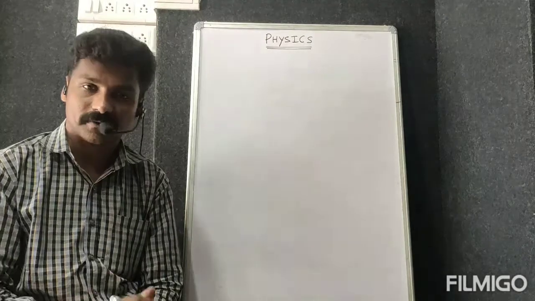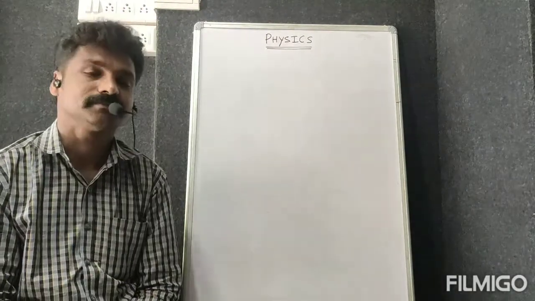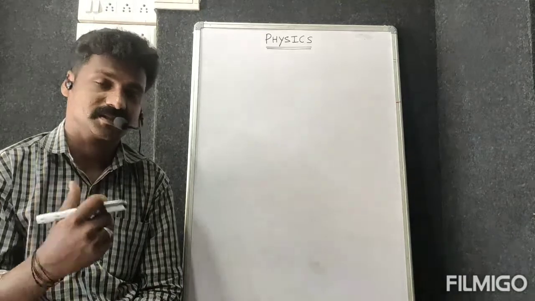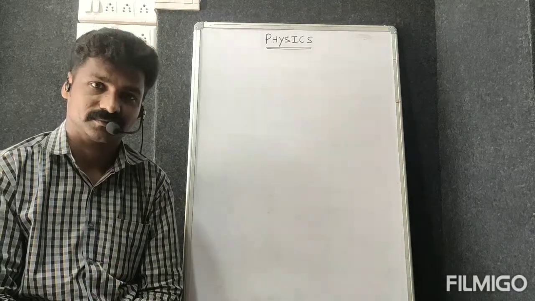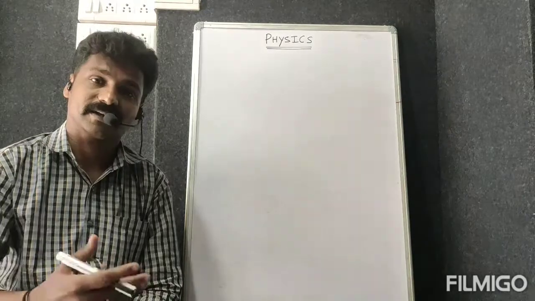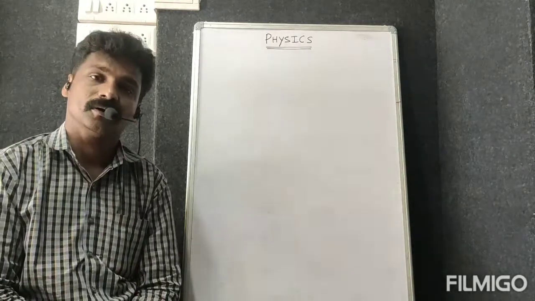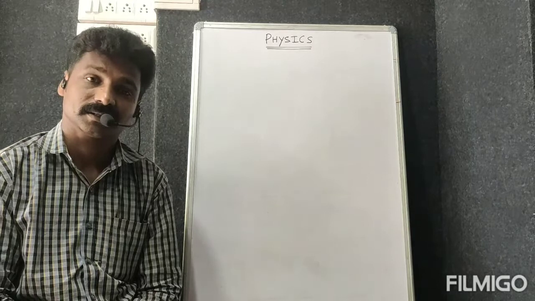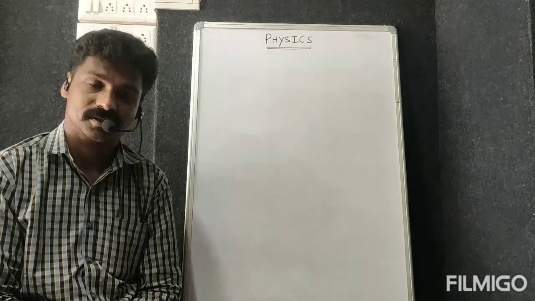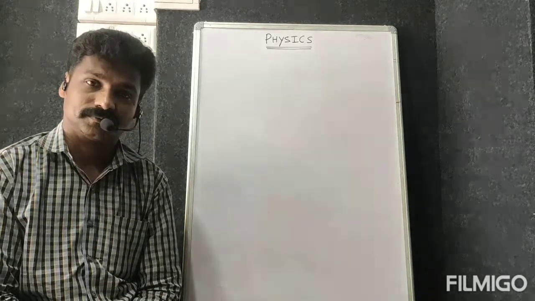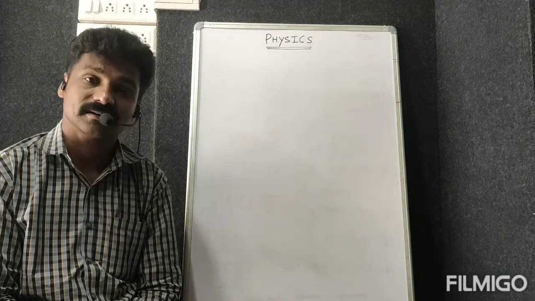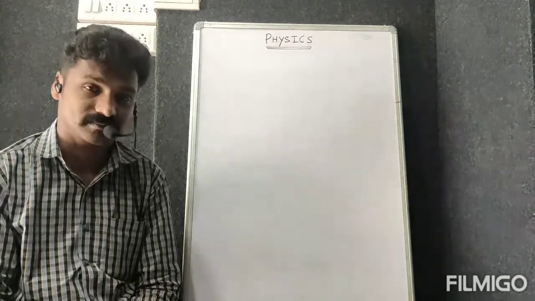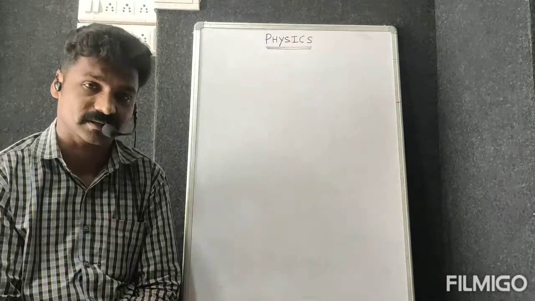If you know the law of conservation of linear momentum, we can find the rocket propulsion. That means we can find the velocity of the rocket, the thrust on the rocket, then the recoil velocity of the gun.